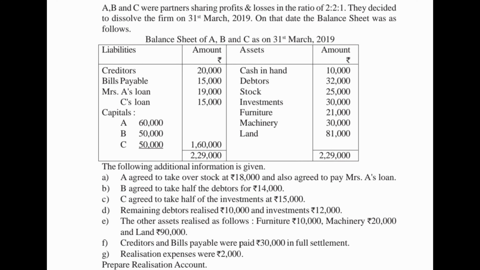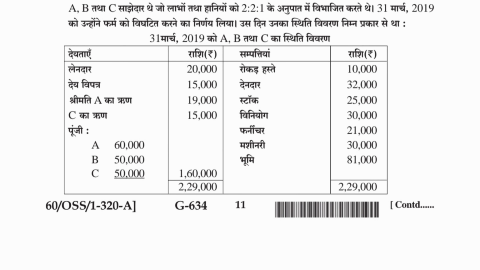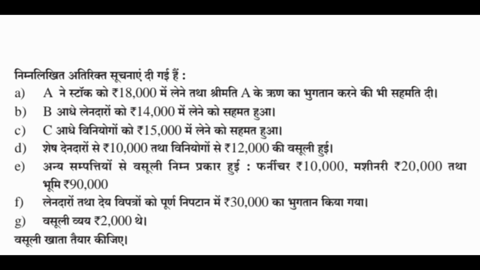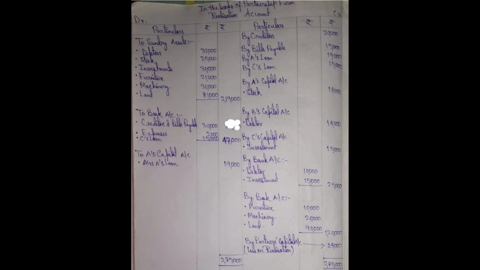E. The other assets realized as follows: furniture rupees 10,000, machinery rupees 20,000 and land rupees 19,000. F. Creditors and bills payable were paid rupees 30,000 in full settlement. G. Realization expenses were rupees 2,000. Prepare realization account. Pause the video and see the answer.